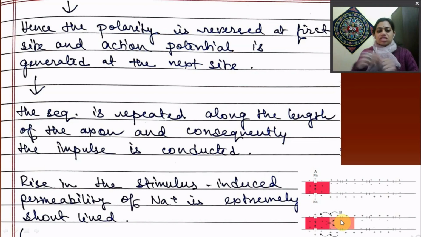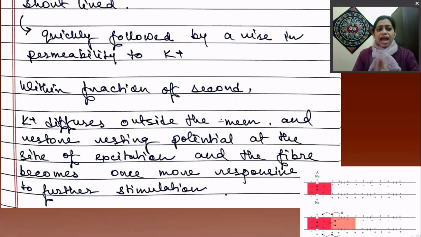The rise in stimulus-induced permeability to sodium ion is extremely short-lived. Another characteristic of this action potential is that it is extremely short-lived. That sodium ion influx is quickly followed by a rise in the permeability of potassium ion.